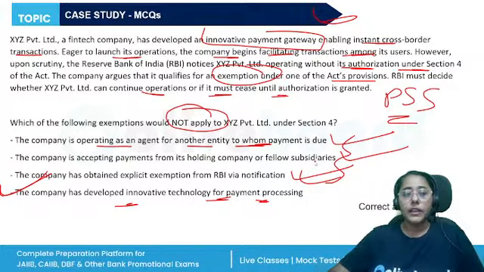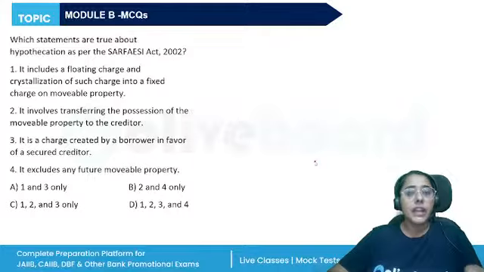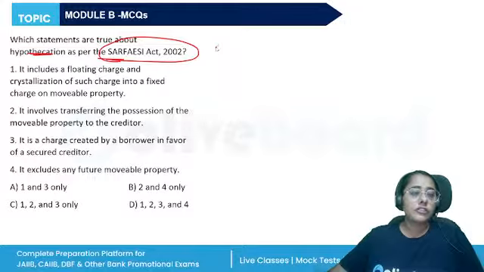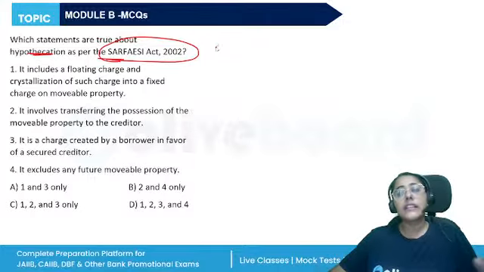Okay, all right. Next, which statements are true about a hypothecation as per the Surface Act 2002? Hypothecation is defined under the Surface Act. Other, like mortgage, is defined under the Transfer of Property Act, all the types of mortgages. Then assignment, set off, these are defined under the Indian Contract Act. But hypothecation is defined as per the Surface Act.